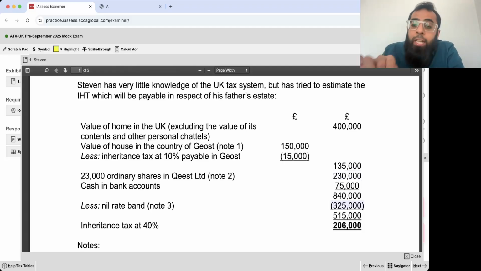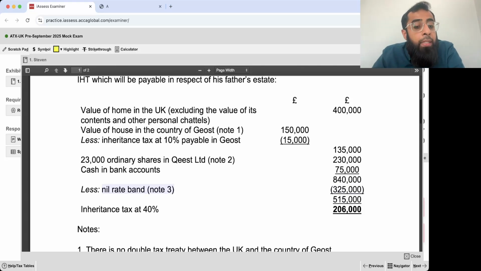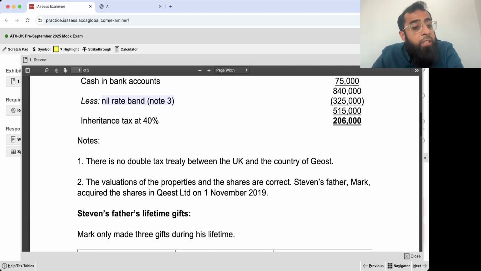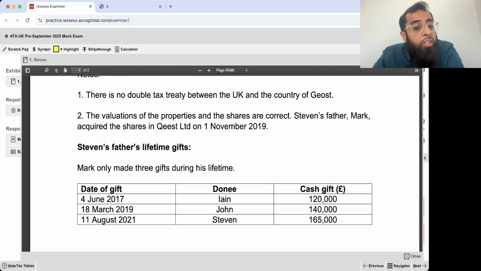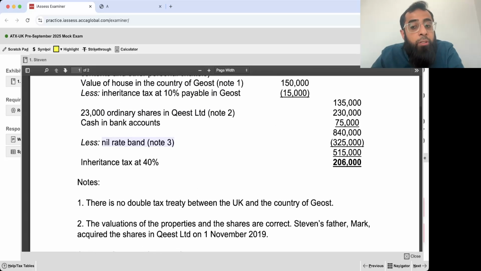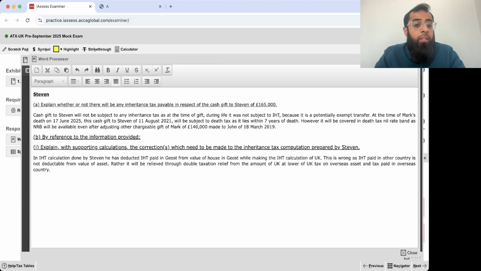Now at the nil rate band, yes, there are corrections. He has not included the residence NRB. Okay. Number 2. In the nil rate band, he has to deduct the chargeable transfers. He has not adjusted the chargeable transfers. These chargeable transfers are very important. He has missed out these chargeable transfers from it. You don't get the whole NRB while doing the IHT calculation. So let's look at it.